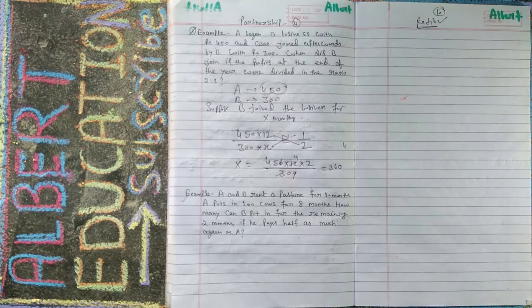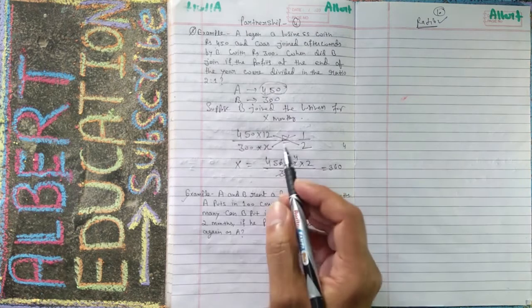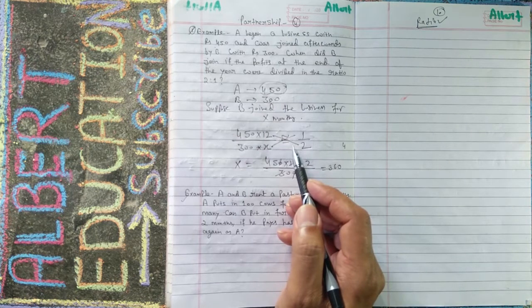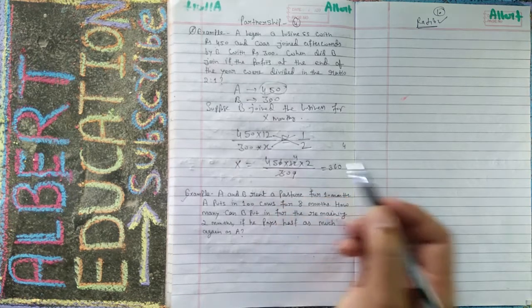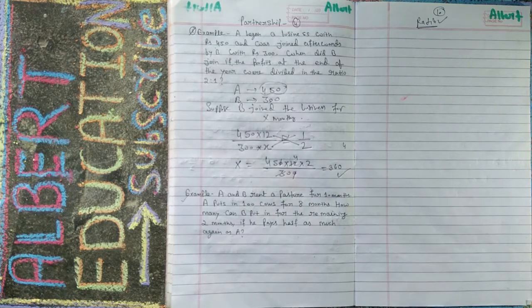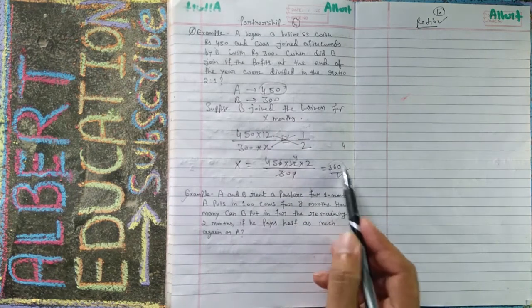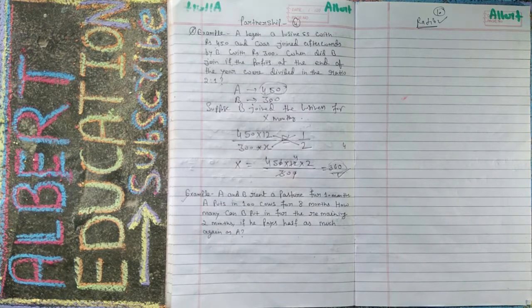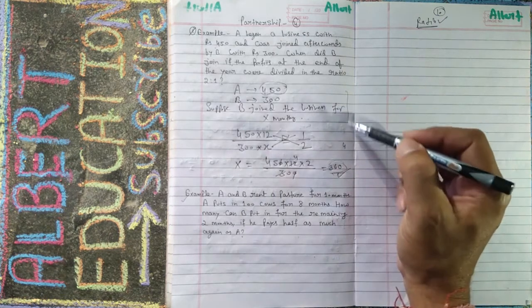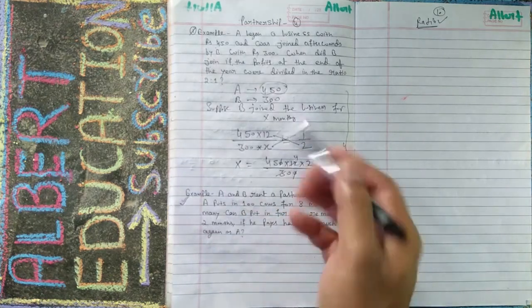450 into 12, we have done something wrong. This is 300. Okay, that is correct. 450 into 12, and this is the 2 ratio. So now your X is 360, but this is a very big value. See, what is 360? We will solve this question after some time.